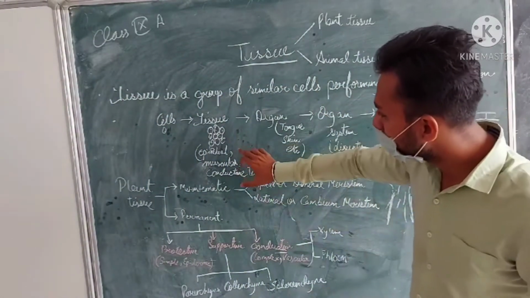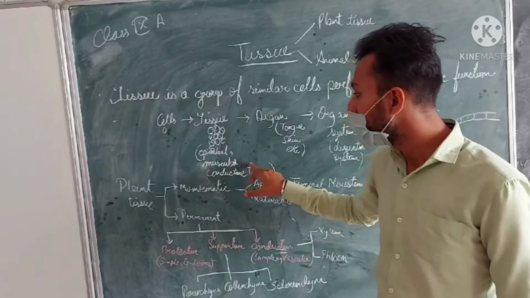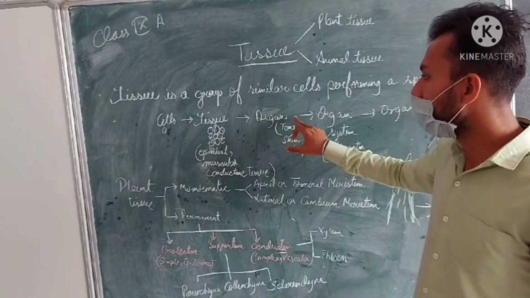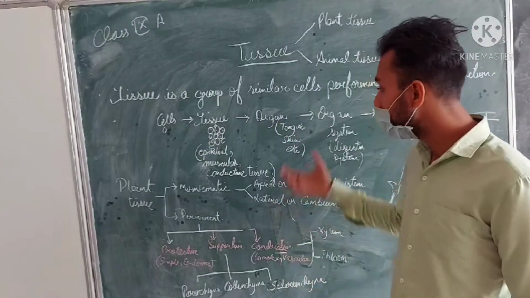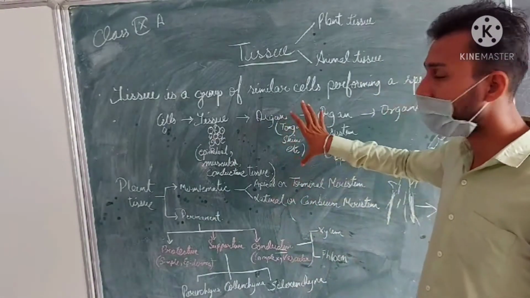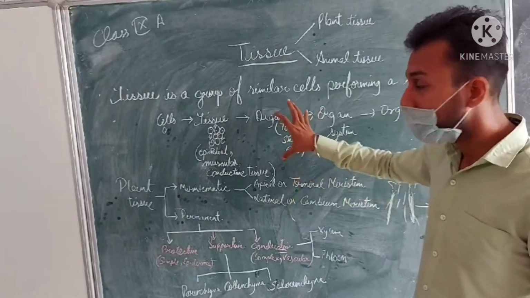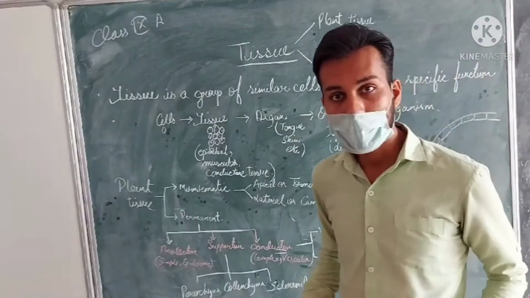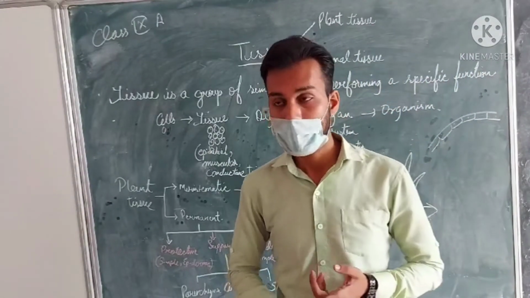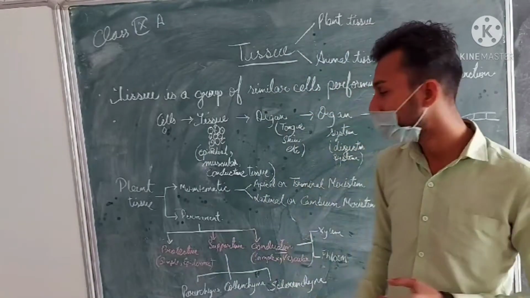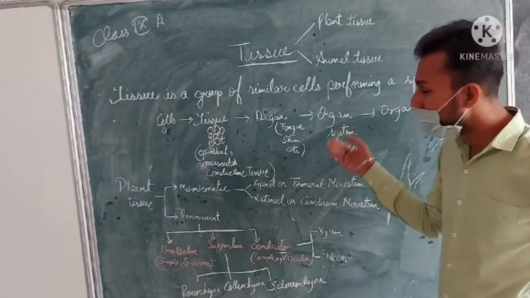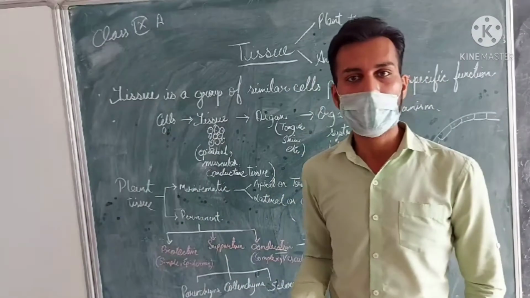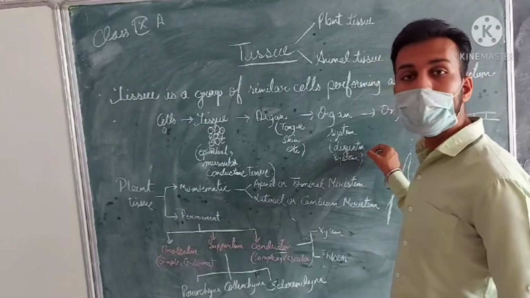Now, examples of tissue are the epithelial tissue, muscular tissue, and conductive tissue, that is the xylem and phloem in the plants. Examples of organ are the tongue, skin, as well as the bark of the tree. These all are organs, and these organs combine to form the organ system, like our digestive tract, which is comprised of the alimentary canal, stomach, intestine, and all those things, called the digestive system. Similarly, in the plant, the shoot system and root system, which conduct the minerals and water in the plant body, are termed as the organ system.